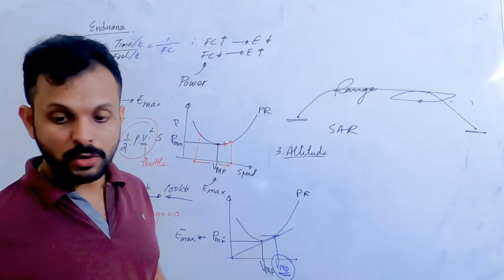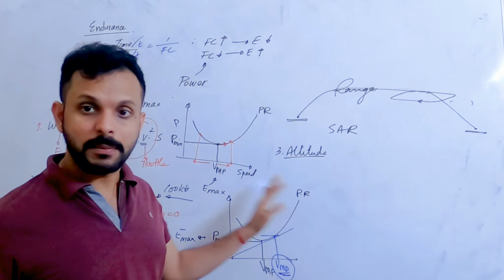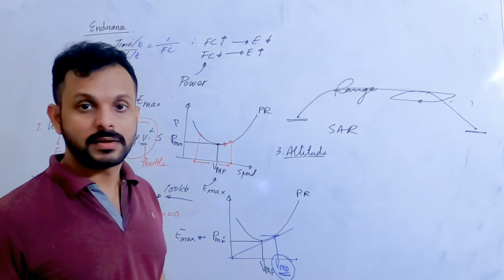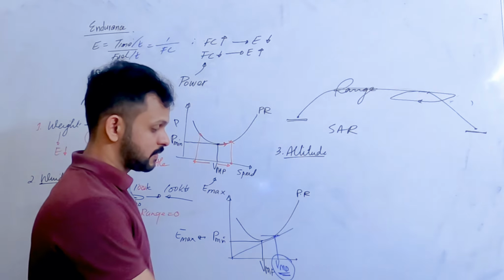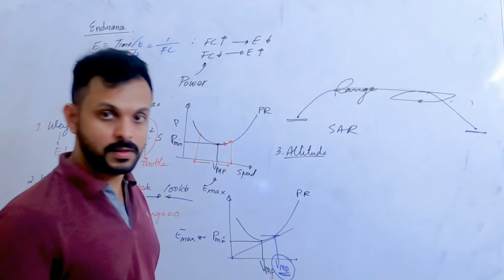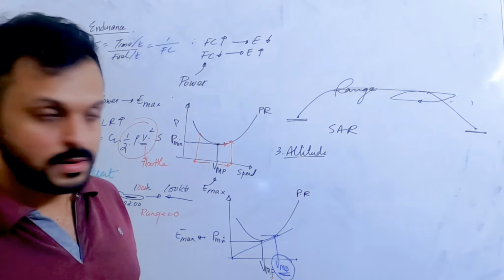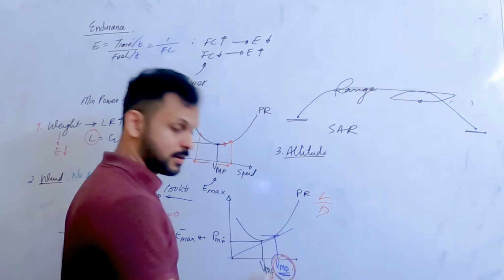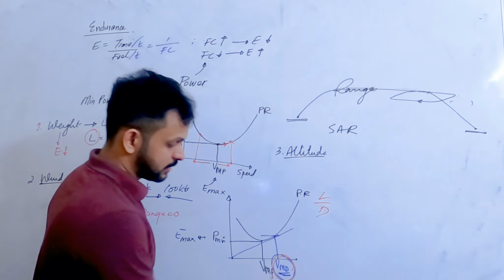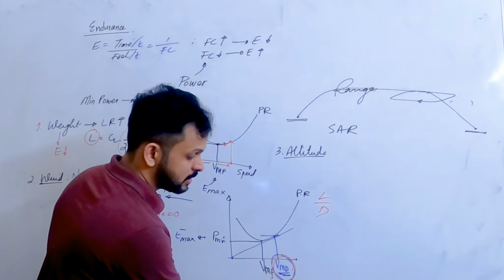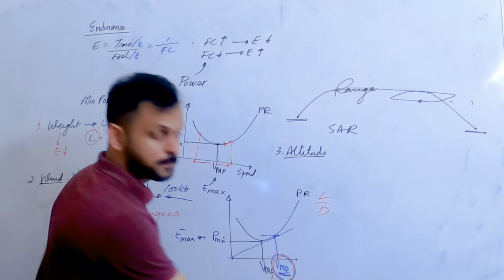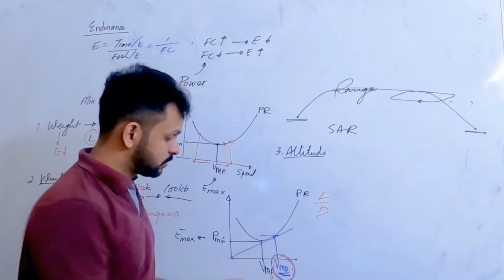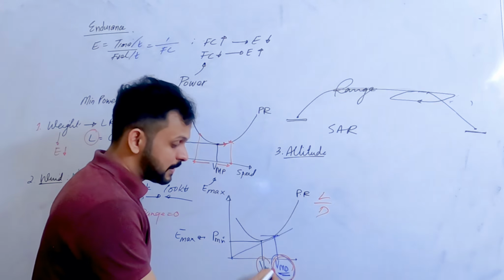Did you understand? In this graph, where is lift over drag ratio best? At VMD or VMP? I think VMP. No, VMD. Minimum drag, sir. Yeah, minimum drag speed, which is right here, right? That's right. So this is where we have lift over drag ratio best.